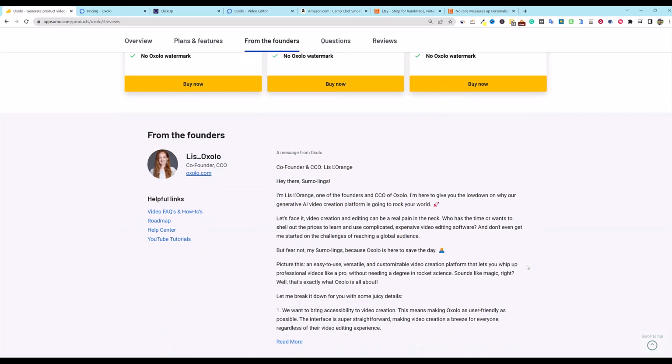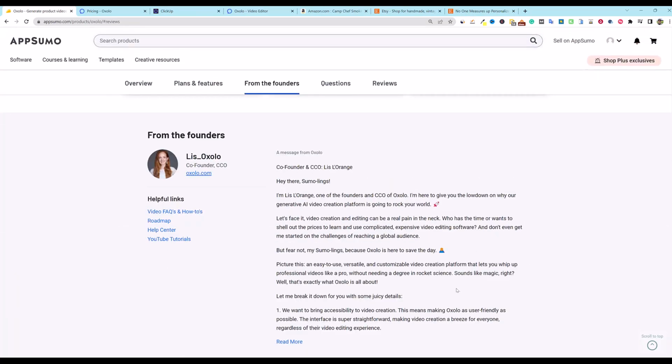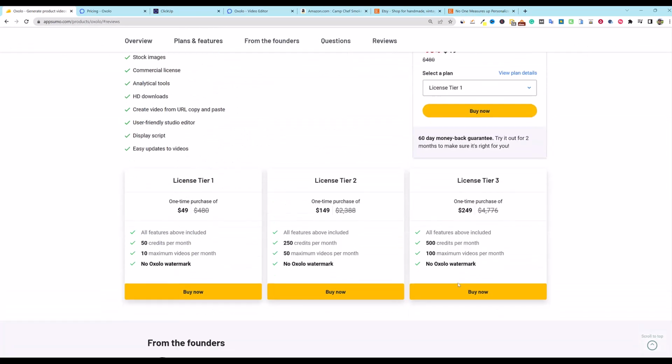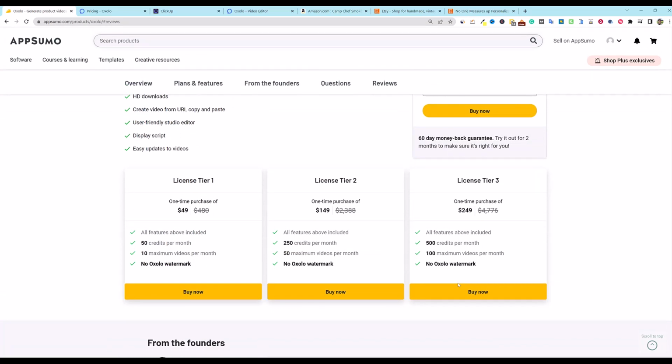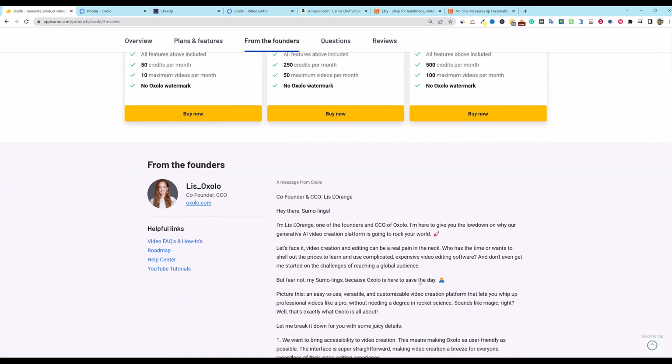But overall, I can see why this is getting 5 stars. It's only going to get better and better. I definitely think that this is a great piece of software. It seems like it's high quality, well thought out. Seems like a good team behind them, a roadmap and YouTube tutorials, help center, all kinds of good stuff.